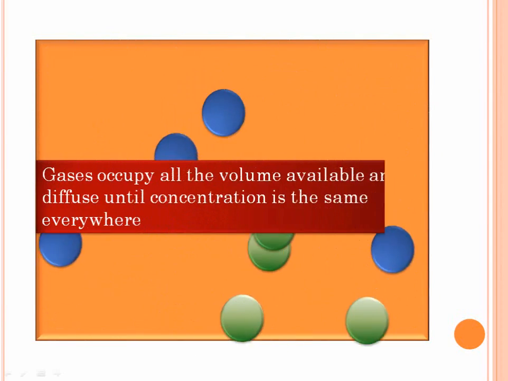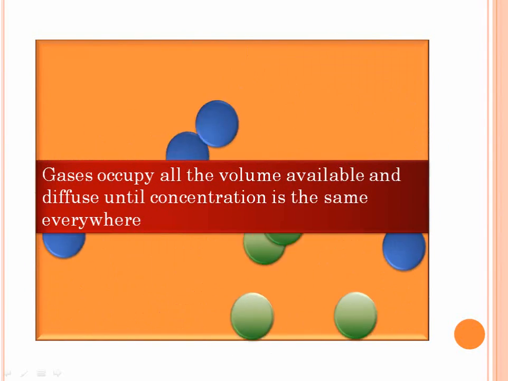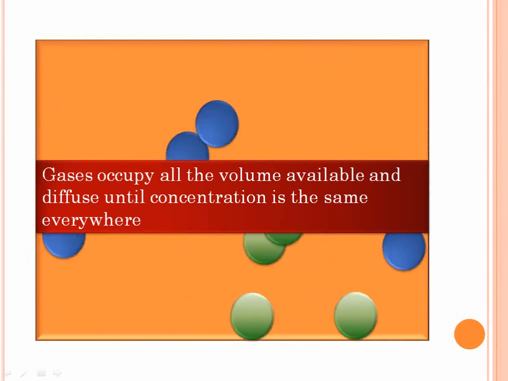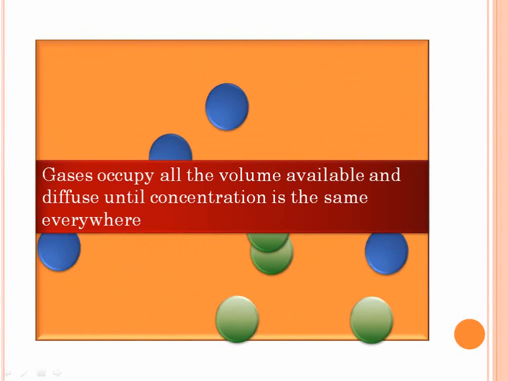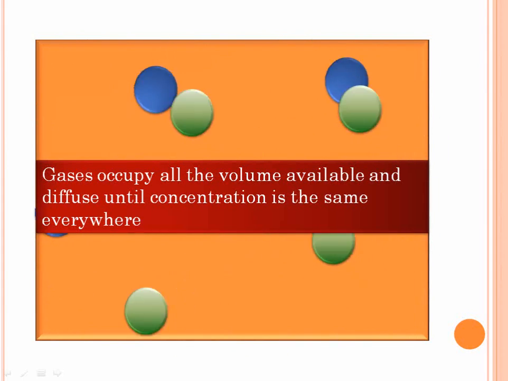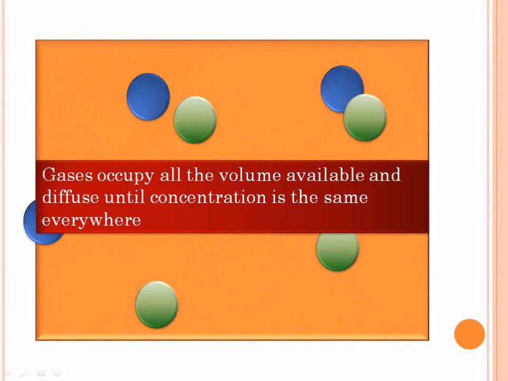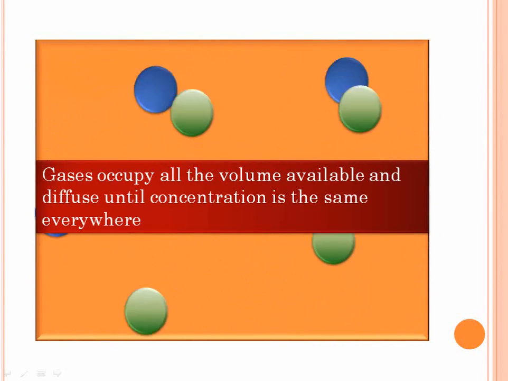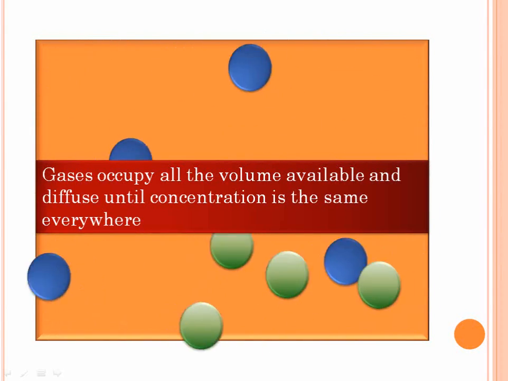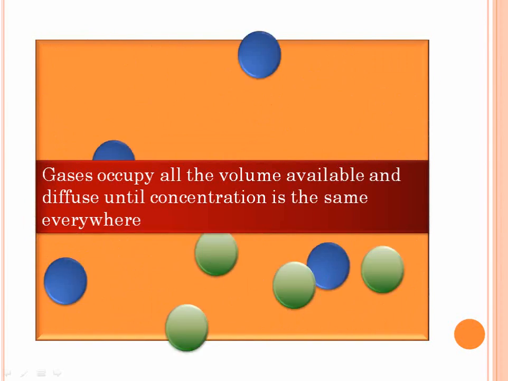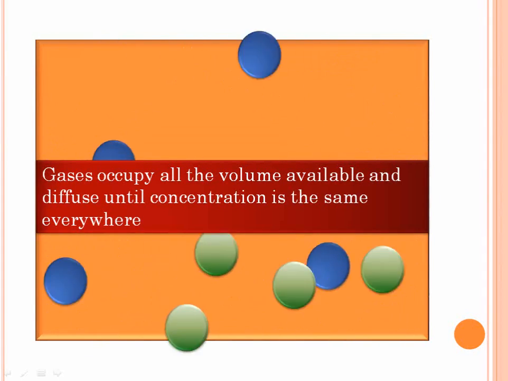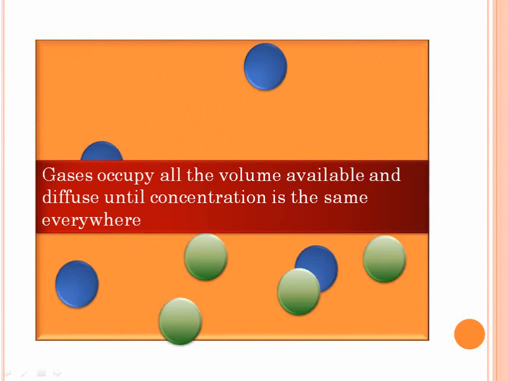And therefore, after some time, the concentration of both the gases everywhere will be one and the same, because the gas molecules will move about everywhere and occupy all the space available. And therefore, if you have a mixture of 2 gases, 3 gases, 5 gases, however many gases, the mixture will always be homogeneous. A homogeneous mixture is one in which the concentration is the same everywhere. The mixture is uniformly spread out. All gases spread out such that their concentration is same everywhere. If you have chlorine in a box, the concentration of chlorine everywhere in the box will be the same. Now if you add oxygen and nitrogen also to this chlorine, then the concentration of oxygen, nitrogen and chlorine will also be the same everywhere.